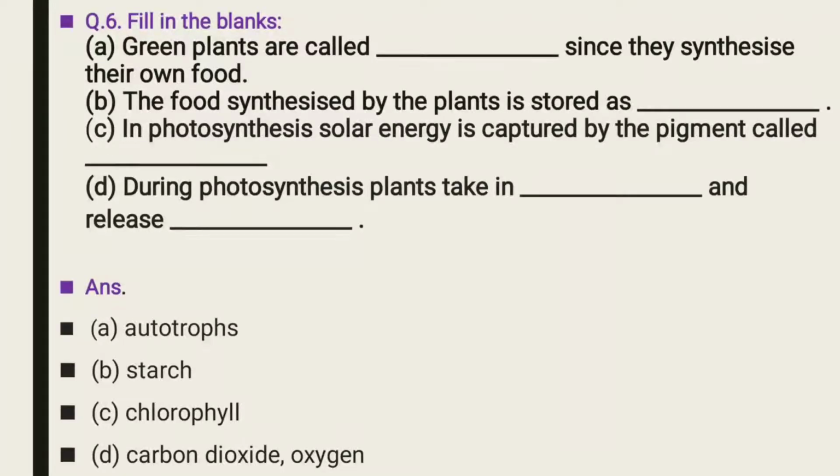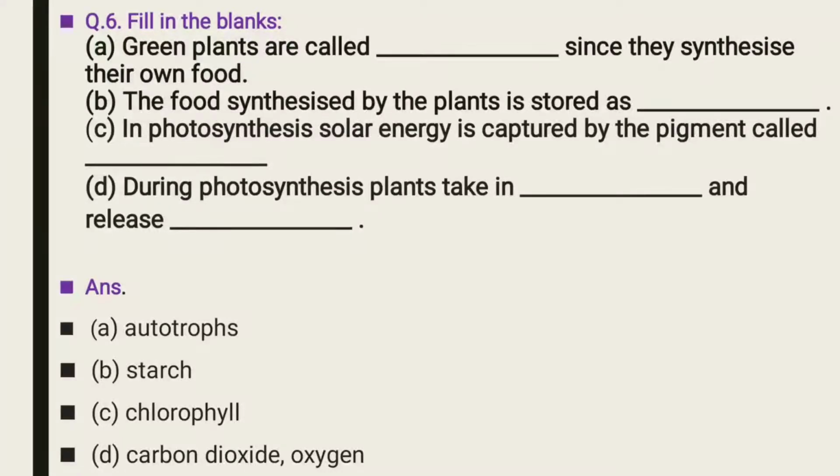So in photosynthesis, solar energy is captured by the pigment called chlorophyll. Fourth: during photosynthesis, plants take in dash and release dash. Again, remember photosynthesis. So during photosynthesis, plants take in which gas?